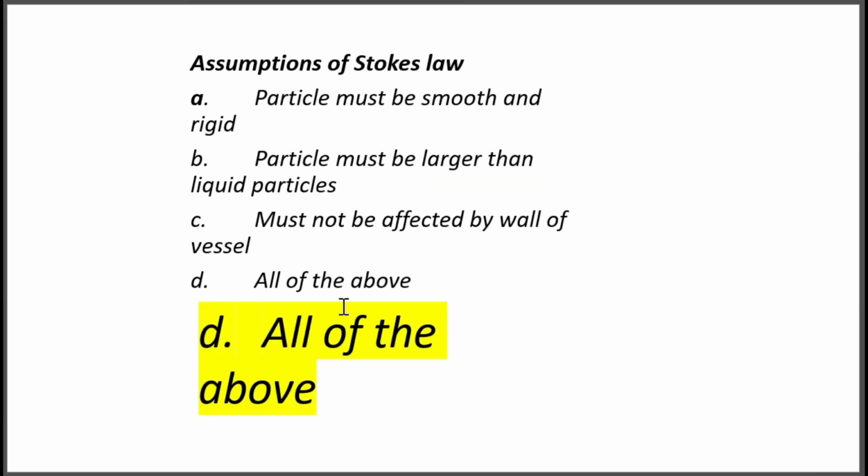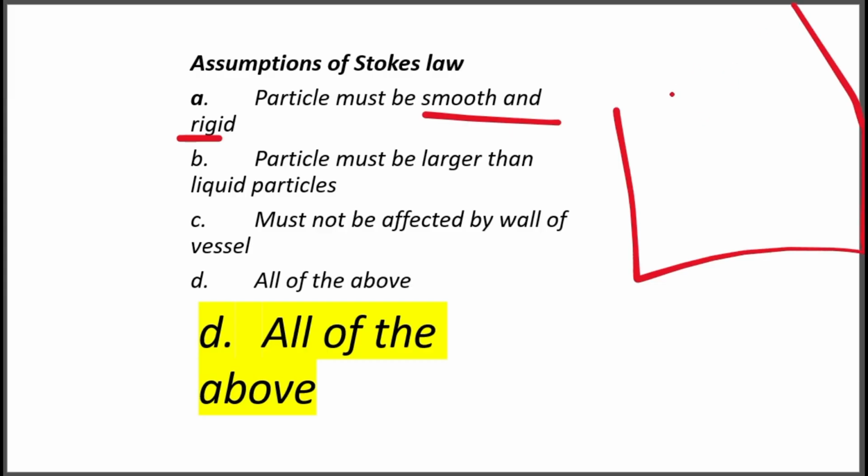Here the particle which is under consideration must be smooth and rigid. It is one of the assumptions that we took in Stokes' law. Then option B, particle must be larger than liquid particle. So for example, let's take clay as an example.